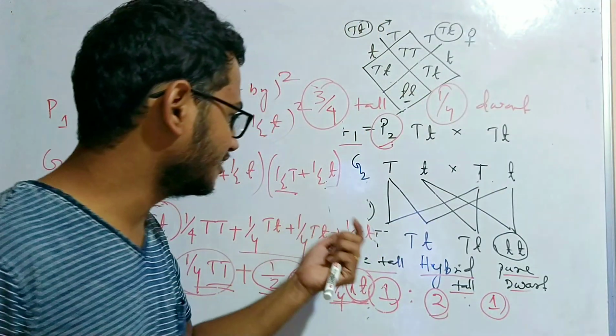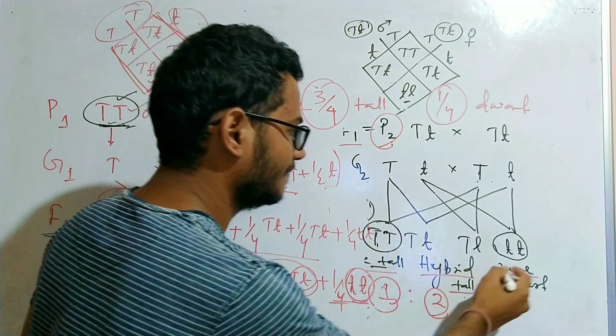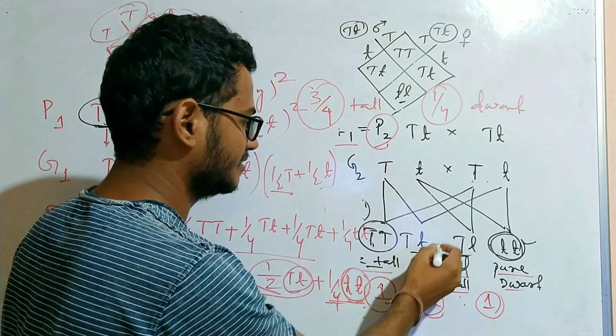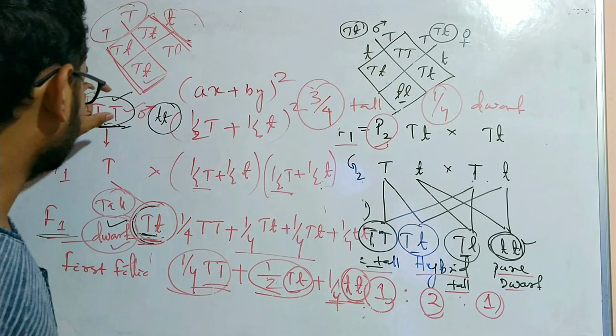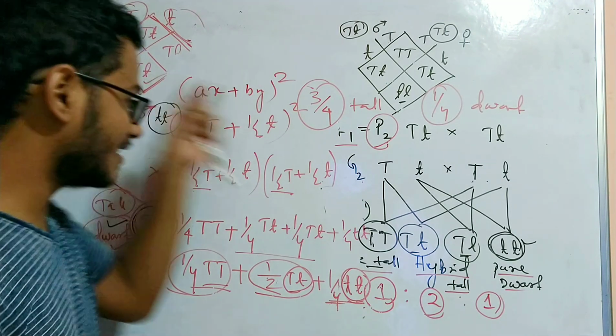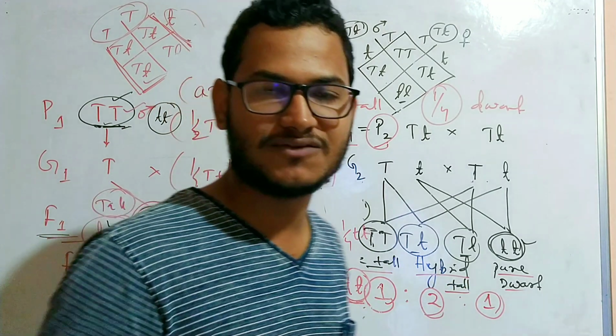So here the characters of the grandparents, pure tall and pure dwarf, and the characters of their parents are also found here. So from this it is concluded that the characters continue to travel from parents to offspring and from grandparents to their grandchildren.